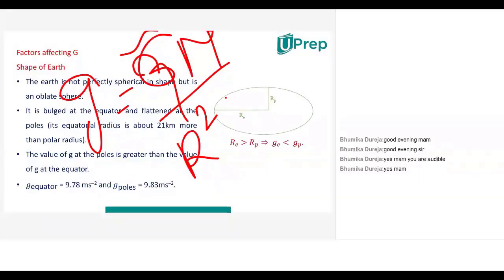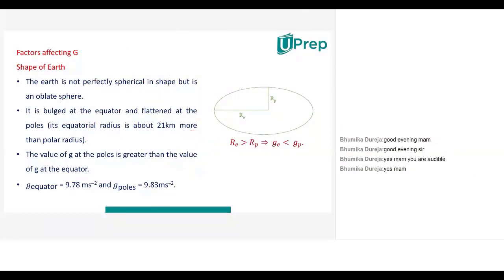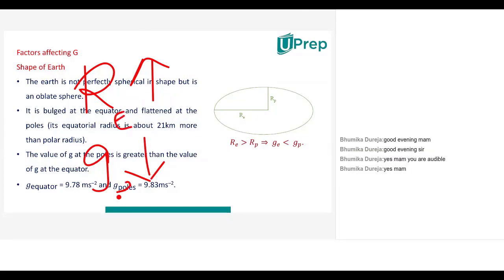So whenever the radius is more, the value of g will be less. Hence, as the radius of the earth at the equator is more, acceleration due to gravity at the equator is less when compared to acceleration due to gravity at the poles.